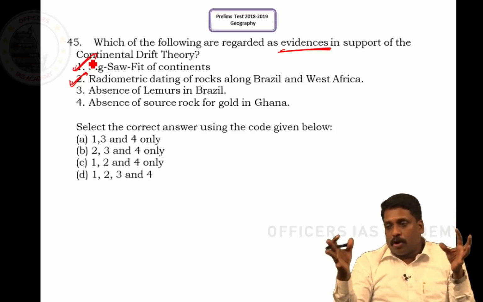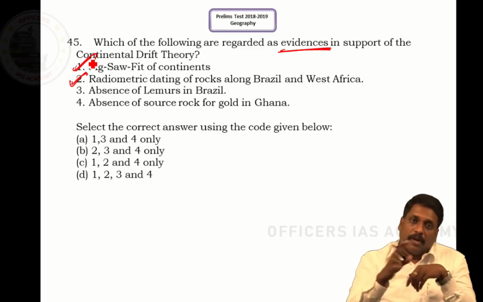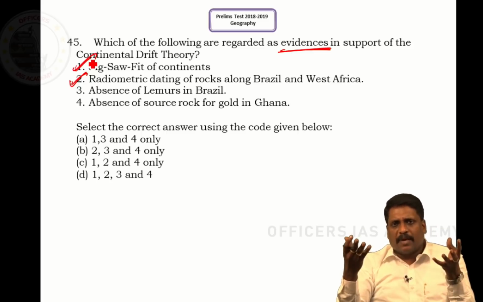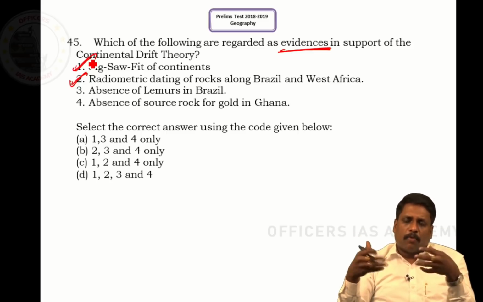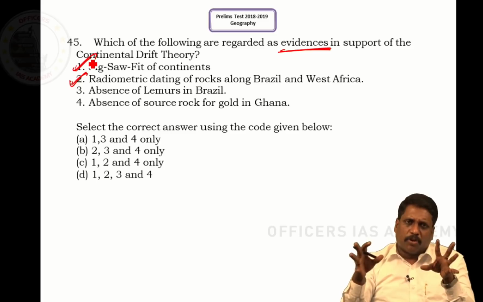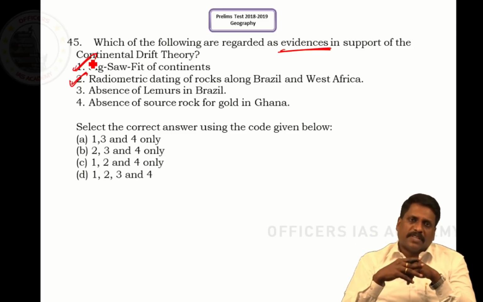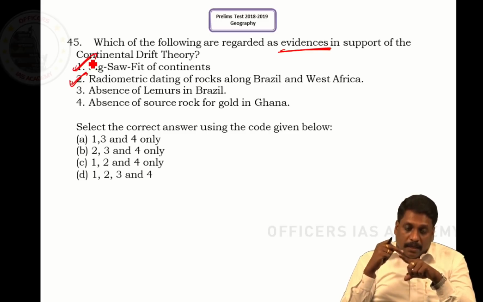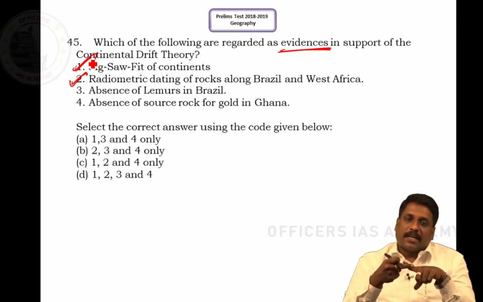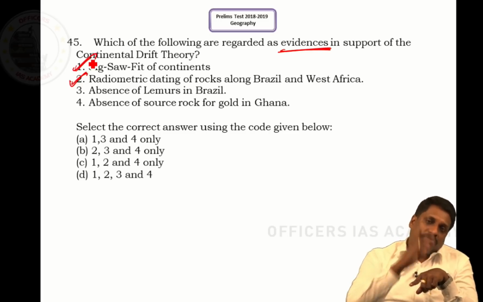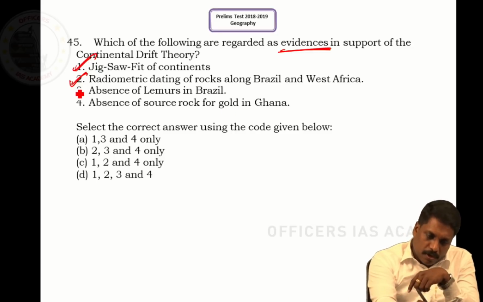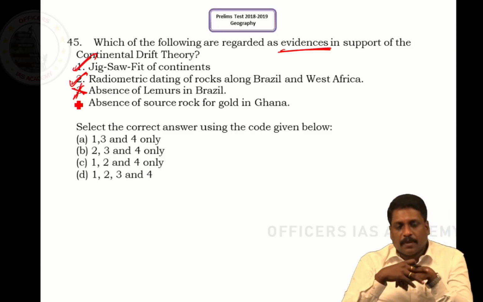So earlier, the combined landmass where lemur lived, today you call that landmass Lemuria. Lemuria is a completely hypothetical continent, but still you call it the Lemuria continent. So the presence of lemur in Madagascar can be an evidence, not the absence of lemur in Brazil. So this is not the evidence we are taking, right, sir.